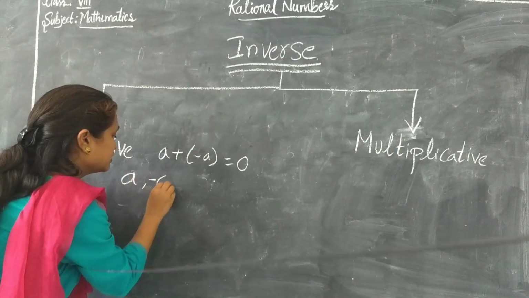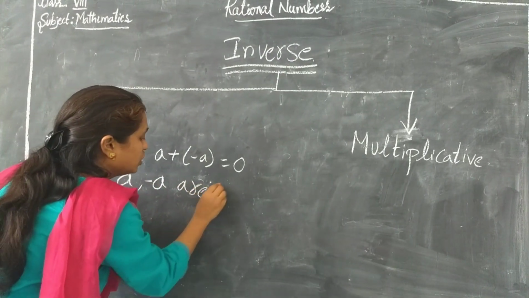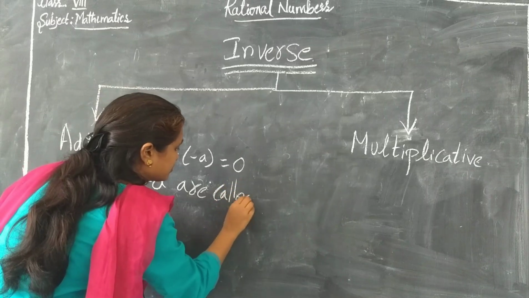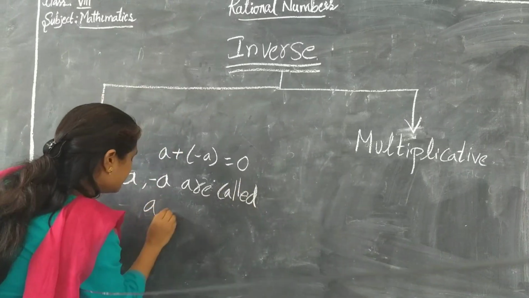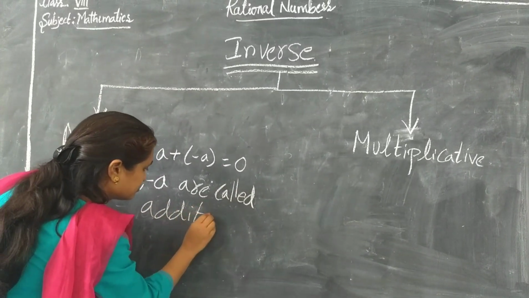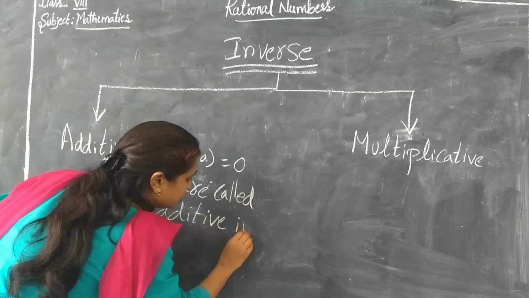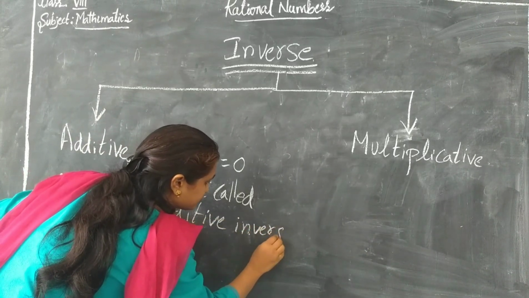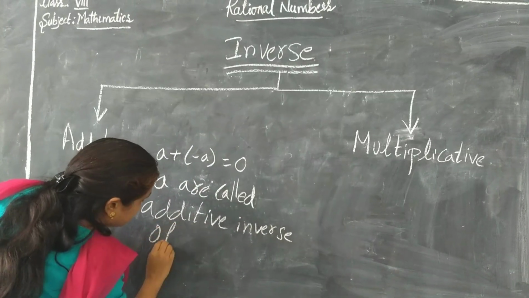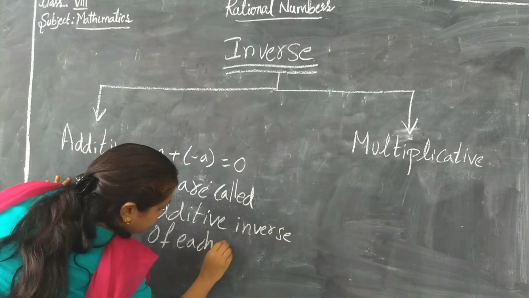A comma minus A are called additive inverse of each other.